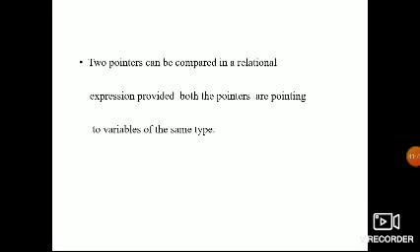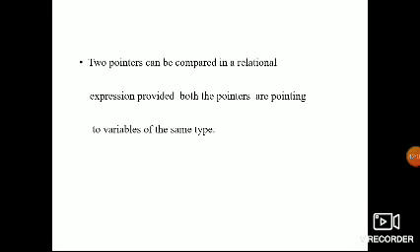Two pointers can be compared, because relational operators and conditional operators can be used with pointers. So two pointers can be compared in a relational expression, provided both pointers are pointing to variables of the same type.